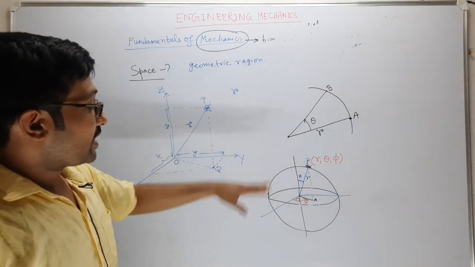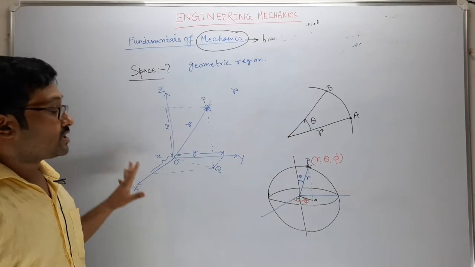So r, theta, phi is the coordinate of the spherical surface, the spherical coordinate you can say. So this way, this is the space. Understood?